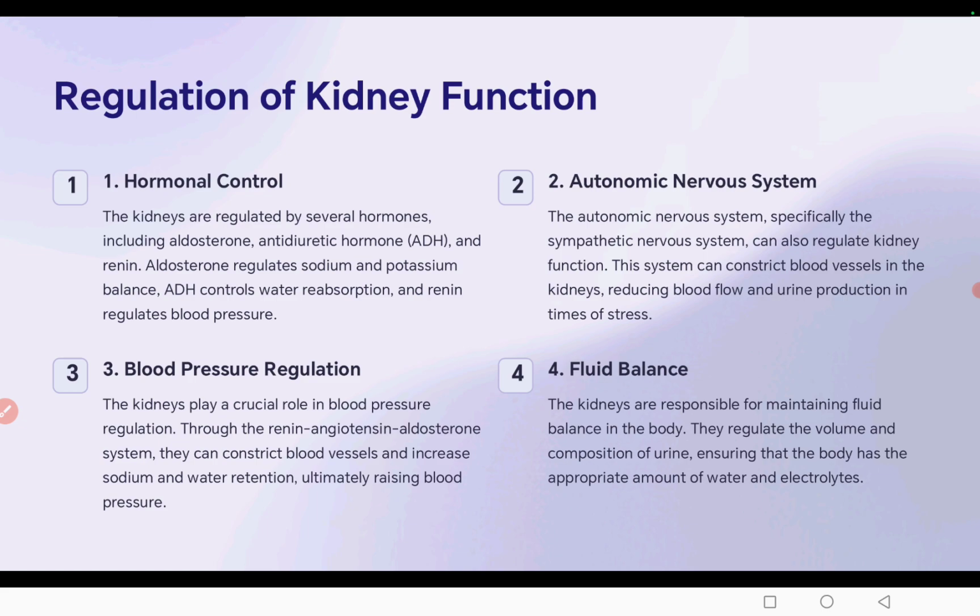Next is blood pressure regulation. The kidney plays a crucial role in blood pressure regulation through the renin, angiotensin, aldosterone system. This can constrict blood vessels and increase sodium and water retention. And also it maintains the pH value of the body fluid.